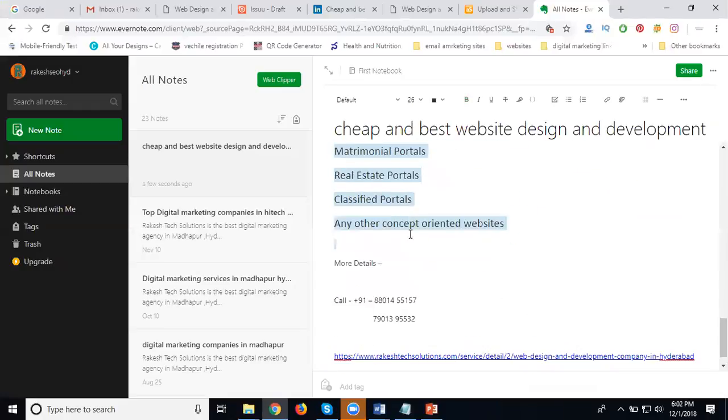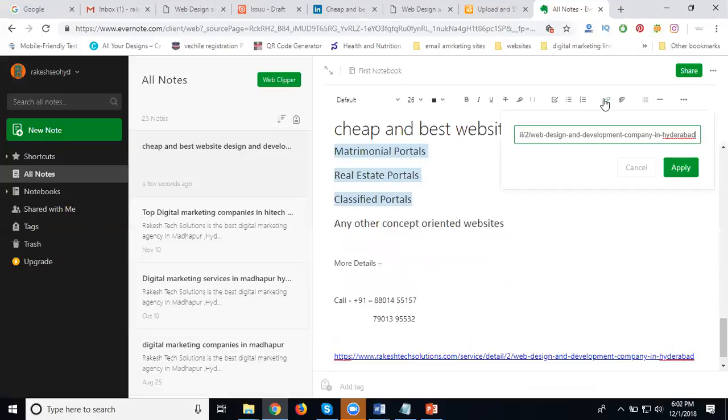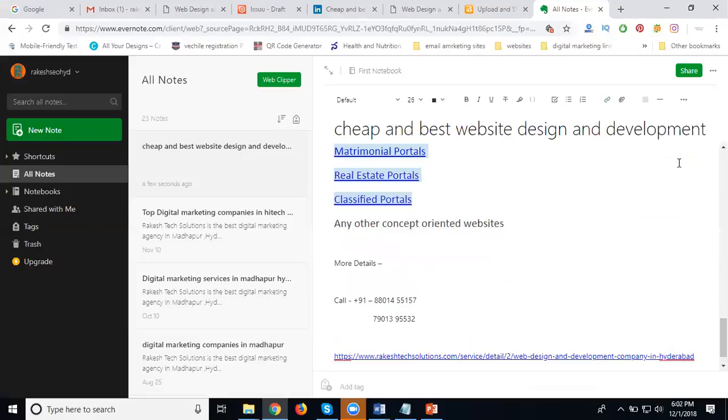Just copy the content entirely. Then add a hyperlink: click, and apply. The purpose is that if anybody clicks my content, they go to my website. This is called generating a backlink for my particular article.